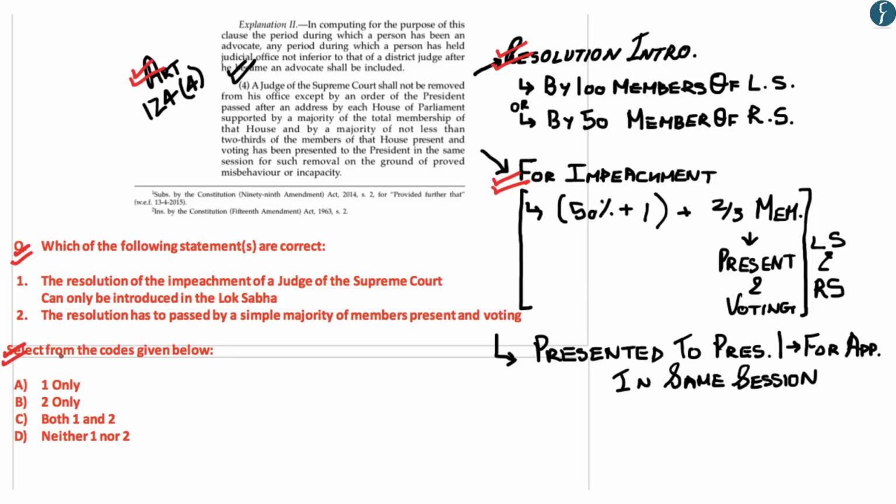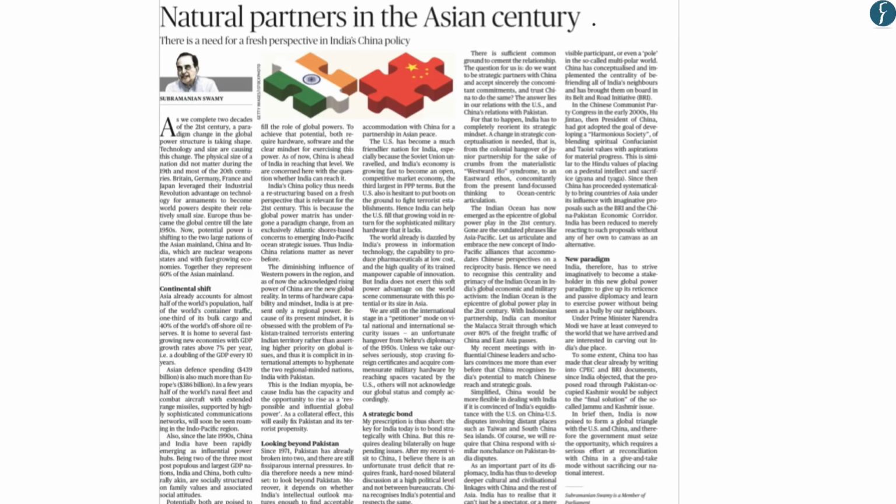Now we move on to our next article. We have taken the lead editorial from page 6. This article is simple in terms of language and in terms of content. What this article has taken for granted is that the 21st century would be the Asian century, and then it makes certain points on what India's foreign policy with regards to China should be in this Asian century.